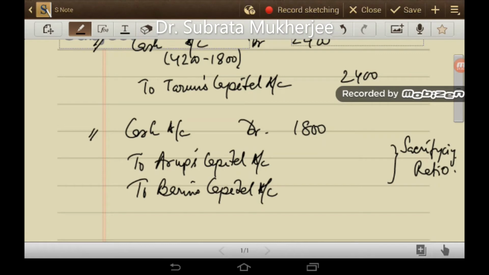Since the new partner is bringing cash towards the premium for goodwill, this amount will be shared in the sacrificing ratio of 3:2. So the amounts will be 1,080 and 720.